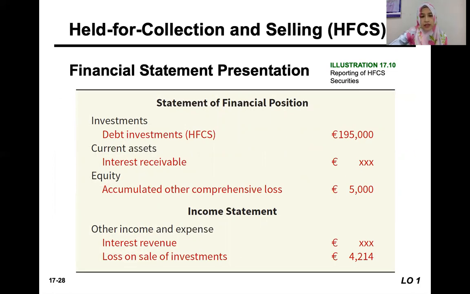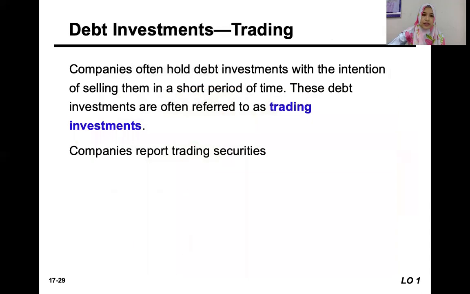The debt investment on the statement of financial position, and if it has any interest receivable, and on the equity, if there is accumulated other comprehensive loss. And then on the income statement, we will record the loss on sale of investment just now of 4,214.